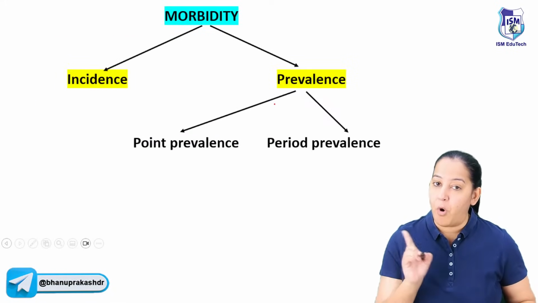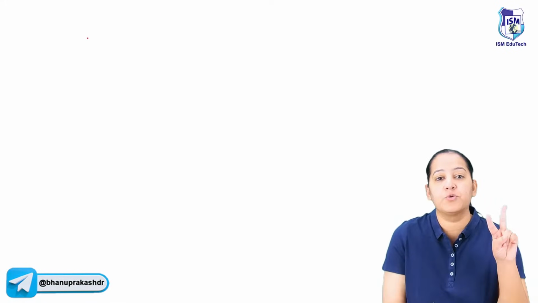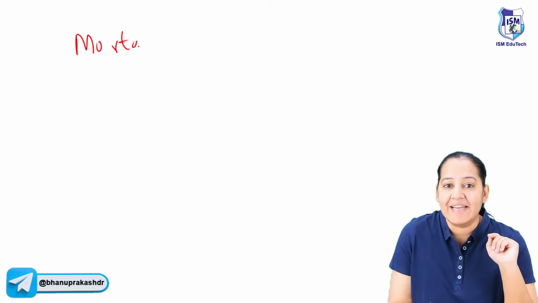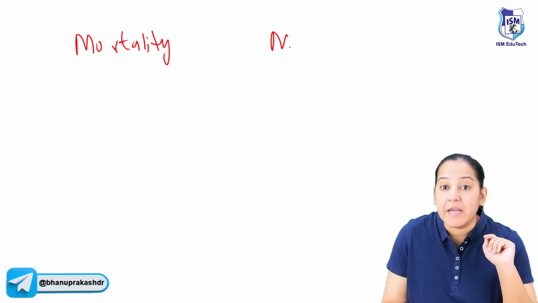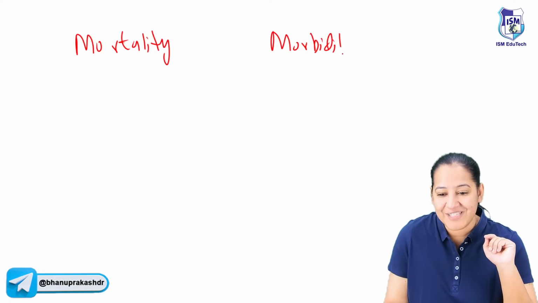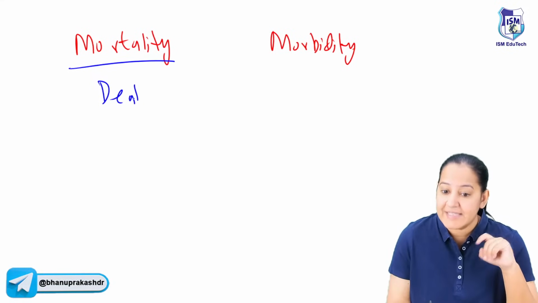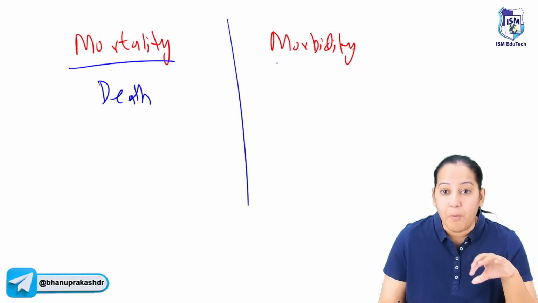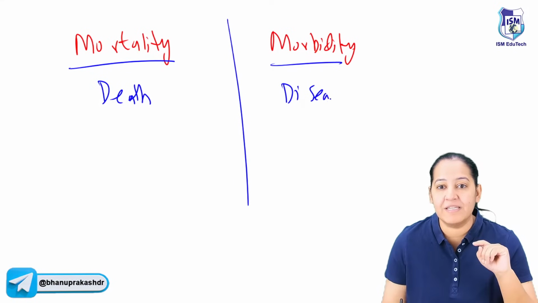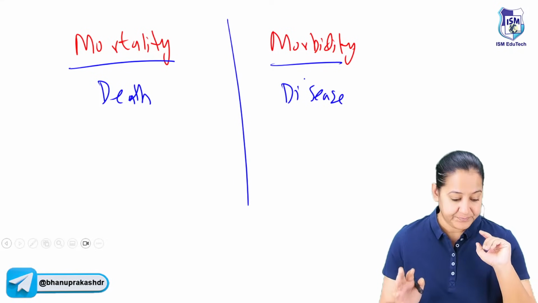Do you know what mortality and morbidity are? We use 2 terminologies: mortality and morbidity. Do you know the difference between them? What is mortality? What is morbidity? Mortality means death. It's an event. It's death. And morbidity means disease.